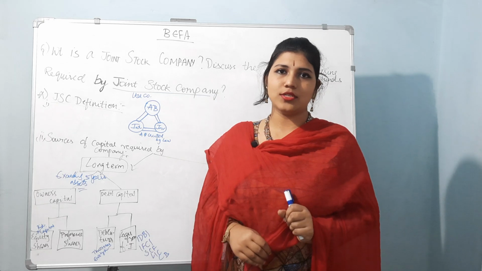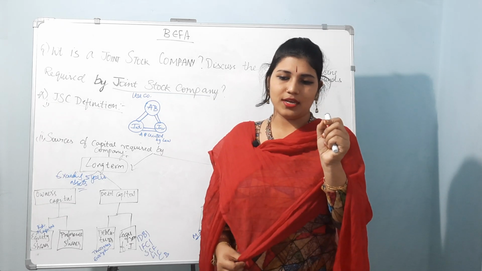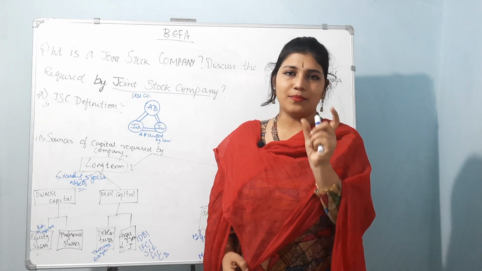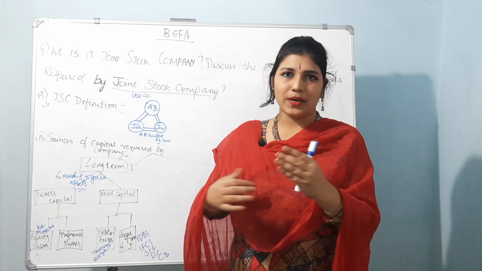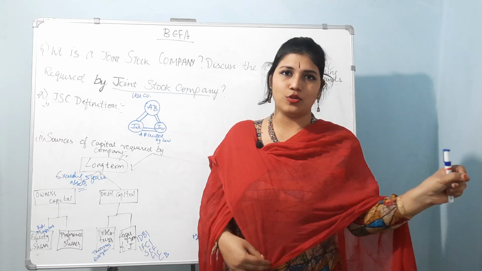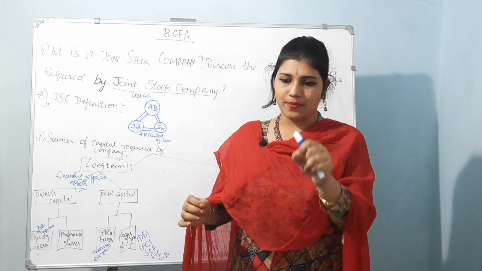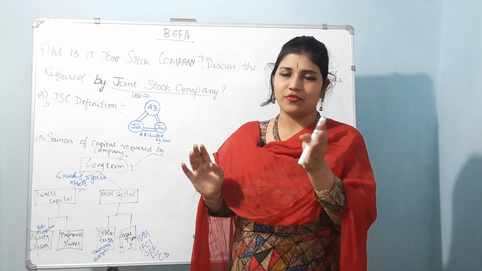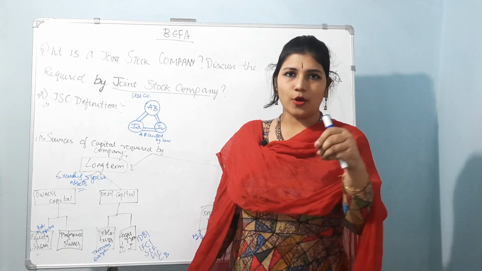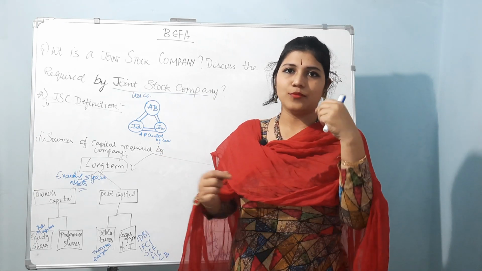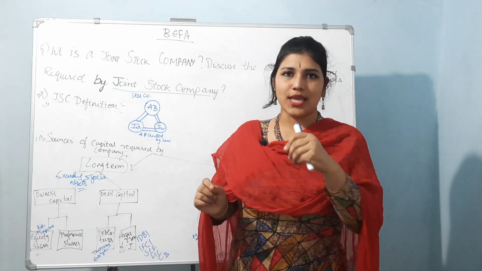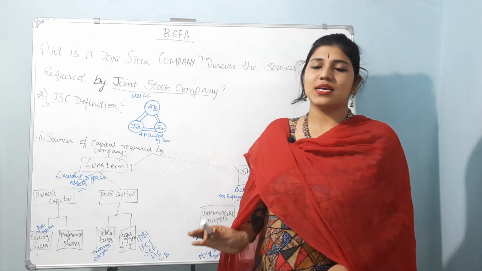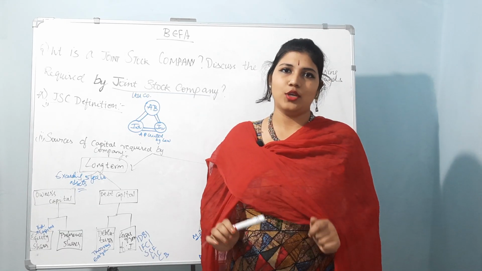You know promissory note? You will have an idea, it is a word relating to business law. Whenever two parties make an agreement, we write it on a promissory note: on so and so date we are liable to pay this amount. You buy a car from A and you are liable to pay 5 lakhs to him. So you write on the promissory note that I am going to pay him this amount, and you sign on that. That is called a promissory note. Here these commercial papers are unsecured promissory notes.